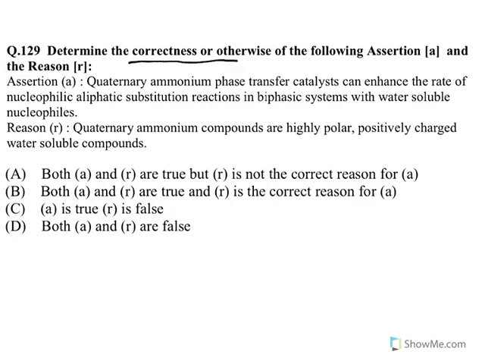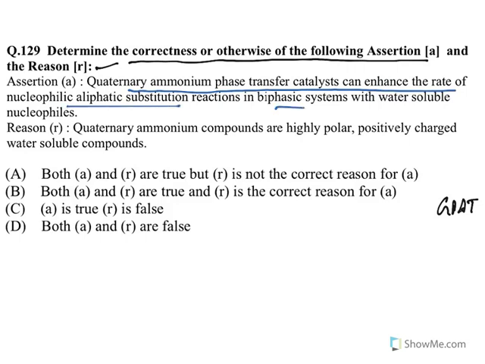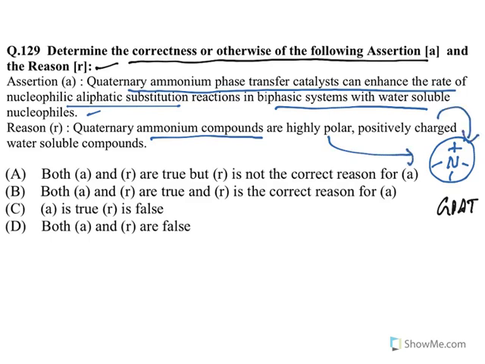Now determine the correctness or otherwise of the following assertion and reason. See, some time ago in GPAT these kinds of questions used to be there. You just need to read clearly and understand them. See, quaternary ammonium phase transfer catalysts can enhance the rate of nucleophilic aliphatic substitution reactions in a biphasic system with water soluble nucleophiles. So they say that these quaternary ammonium salts will increase the rate of reaction in nucleophilic substitution reactions. Reason is quaternary ammonium compounds are highly polar, true, positively charged, true, water soluble. When there is a charge, they are water soluble. Every statement is correct. So both of them are correct.